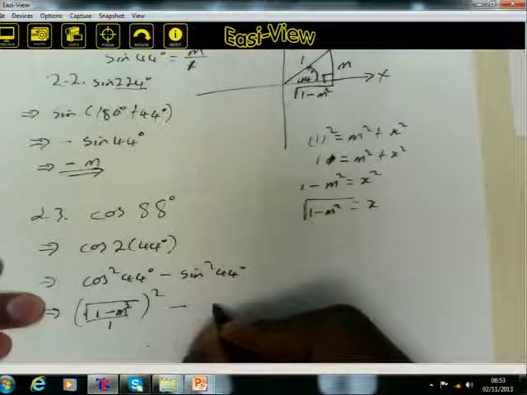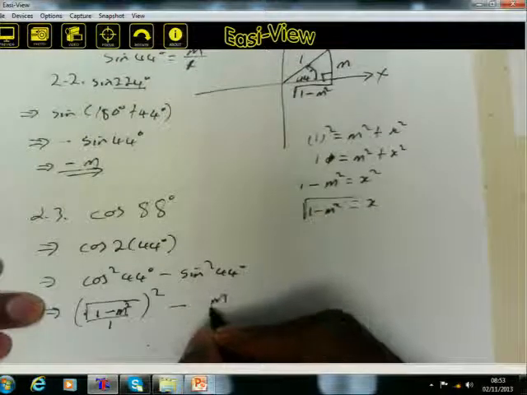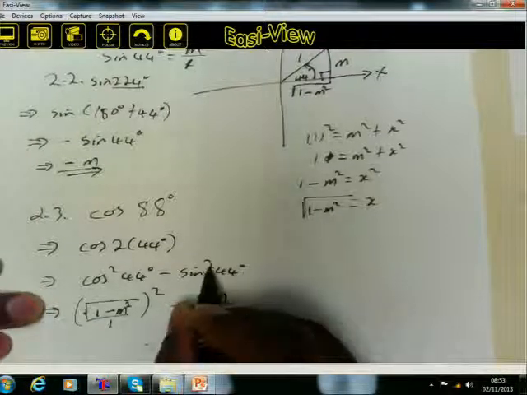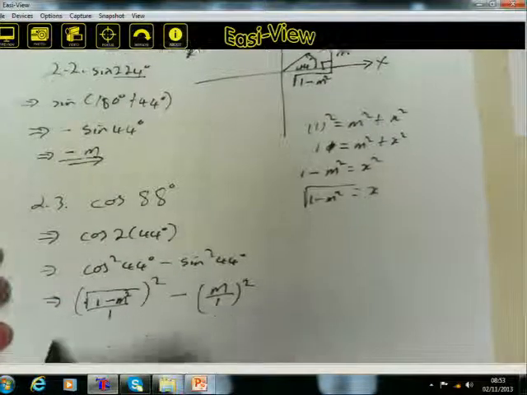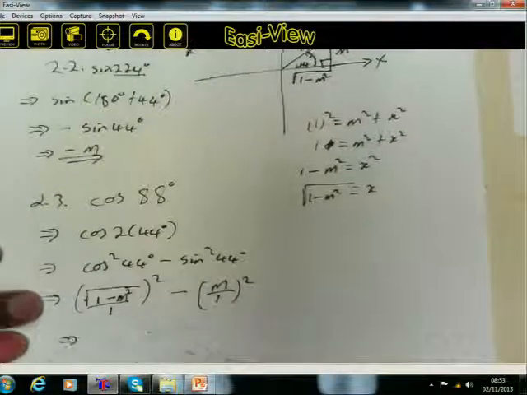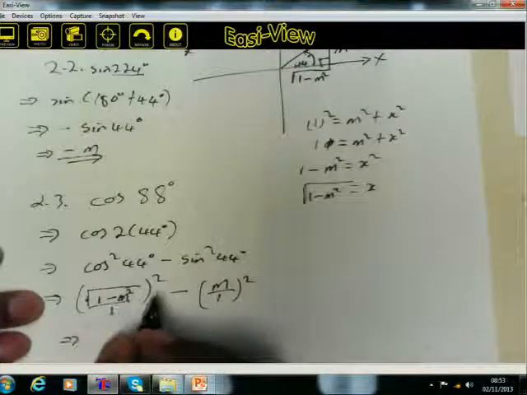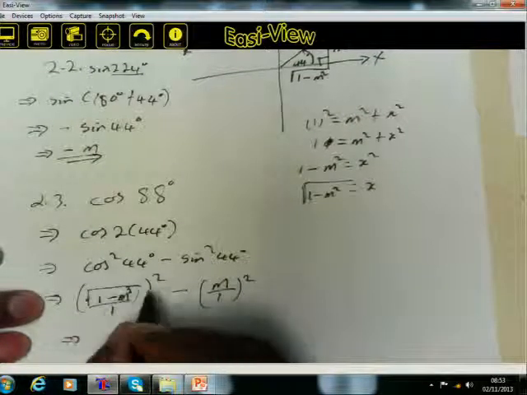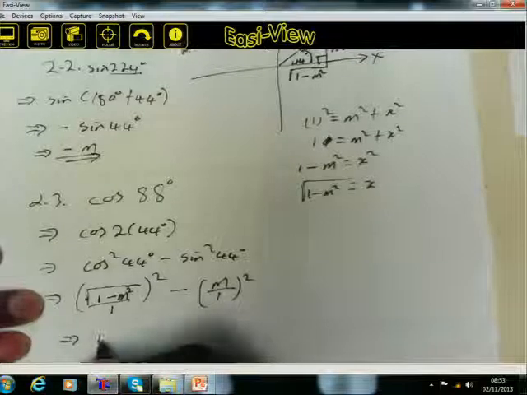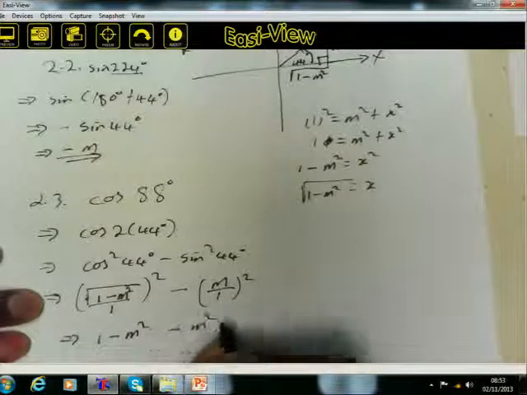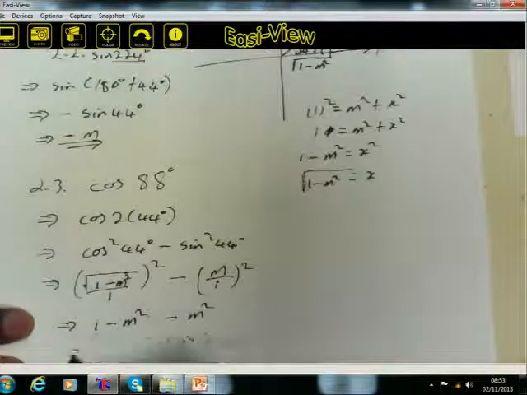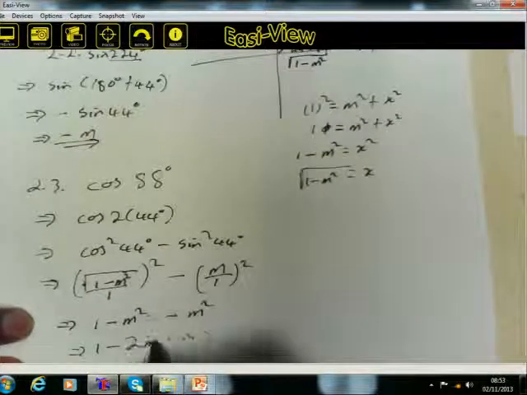Opposite is m, hypotenuse is 1, but because it's squared, you also square it. Let's simplify it further. If you square the square root of 1 minus m squared, you'll only be left with 1 minus m squared, minus m squared. So ultimately the answer will be 1 minus 2m squared.